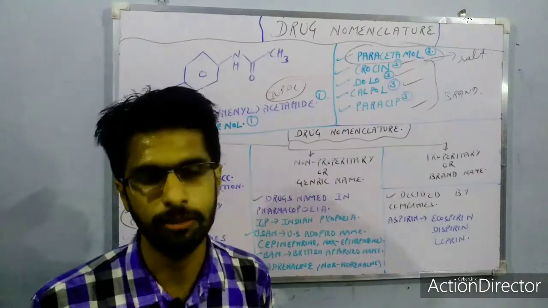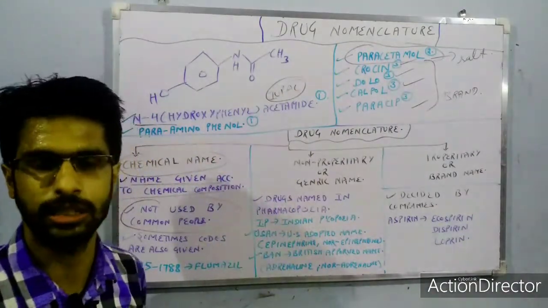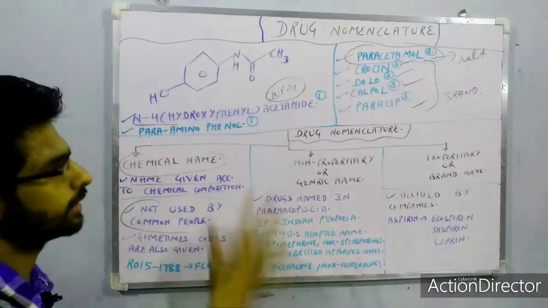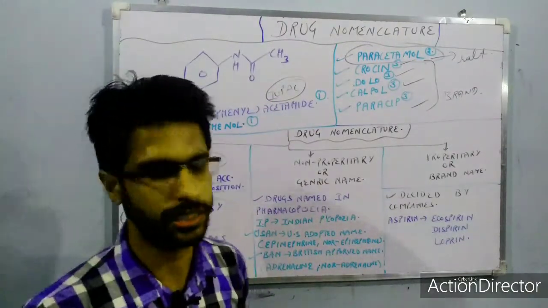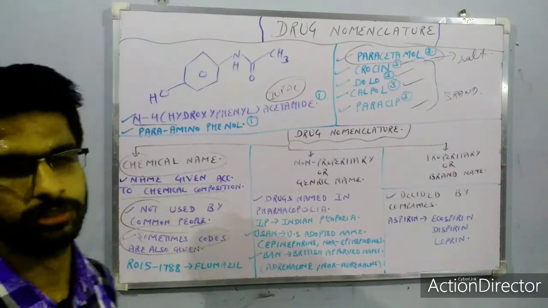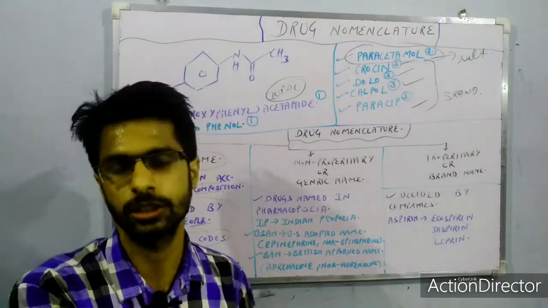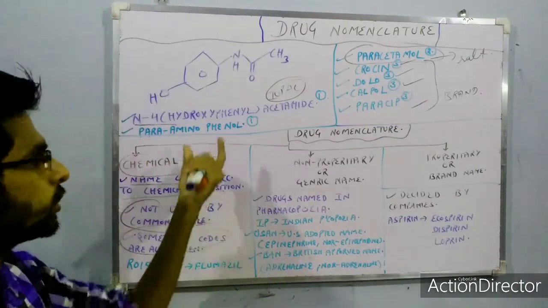Now software is available. We don't have to remember all the structures of the different medicines or drugs. So it is not used by common people. Sometimes codes are also given when drugs are in their preparation phases, phase 1, phase 2, phase 3, phase 4. The codes are given instead of the chemical name.